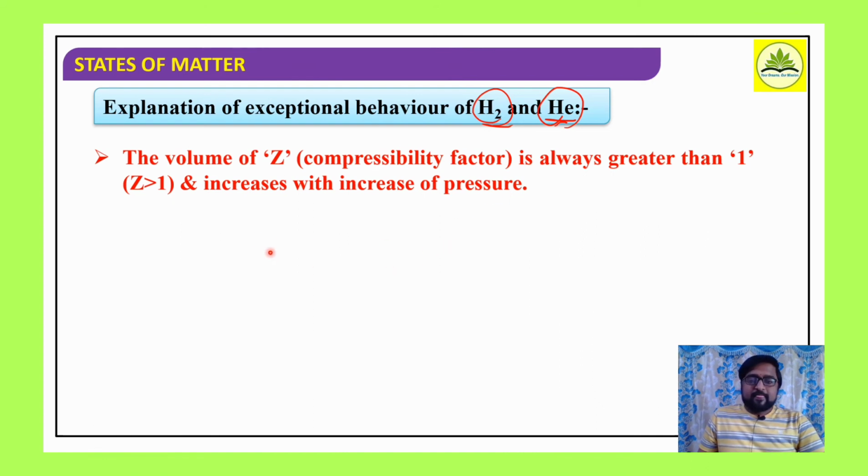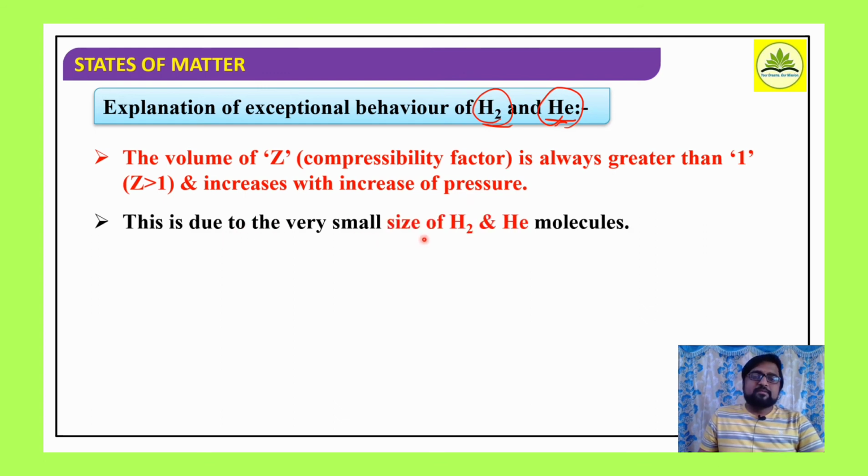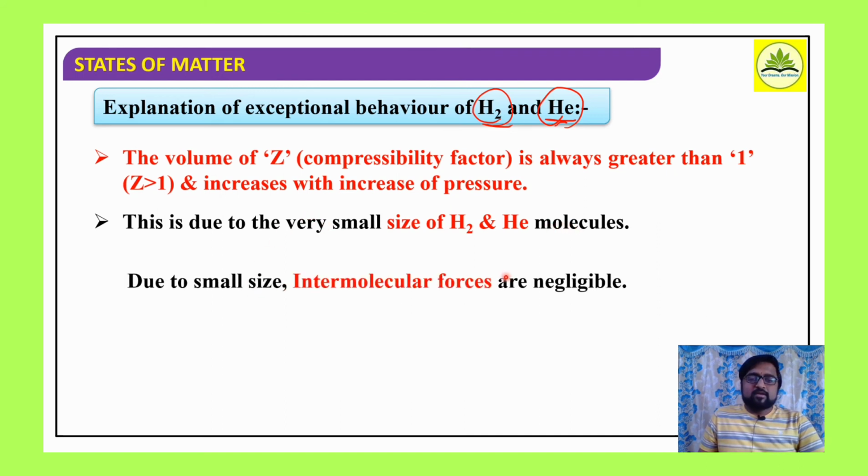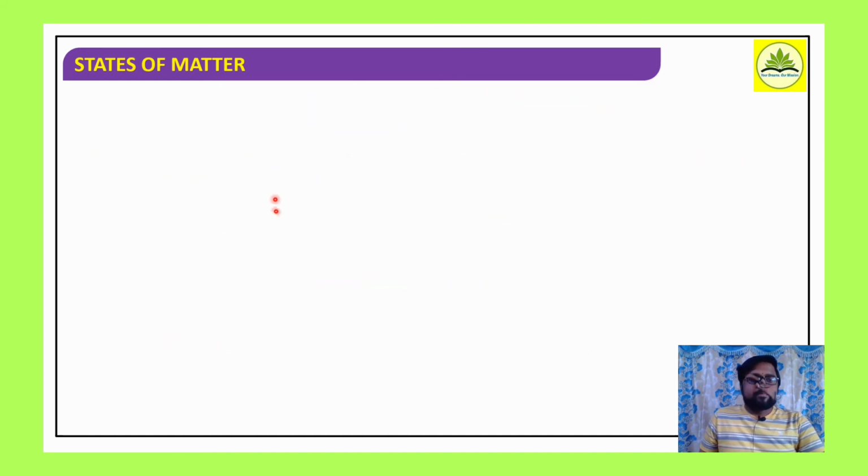As we observed here, at very low pressure Z is equal to 1, and when pressure is moderate, negative deviation, and when pressure increases, Z also increases. So indicating that compressibility factor increases with increase in the pressure. This is due to the very small size of hydrogen and helium molecules. Due to small size, intermolecular forces are negligible in the case of hydrogen and helium. Therefore, the pressure correction a by V square is negligible.